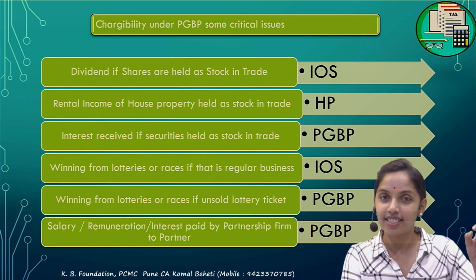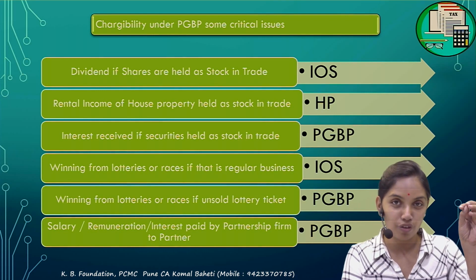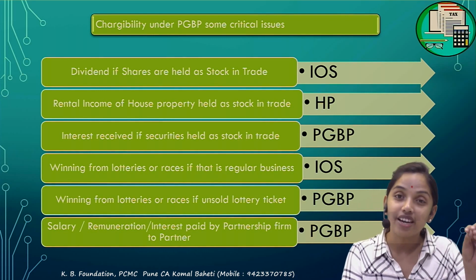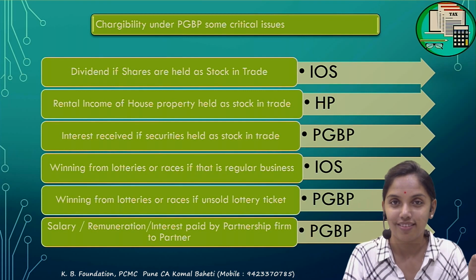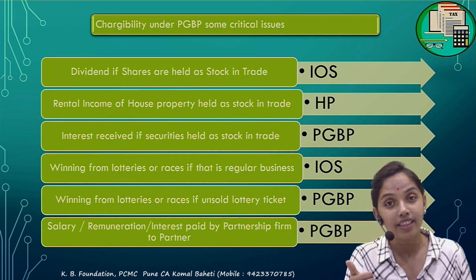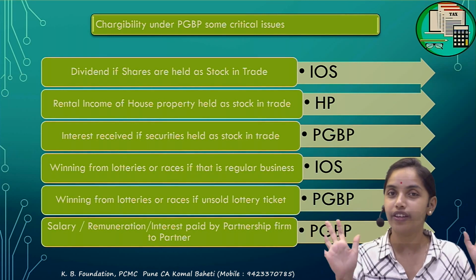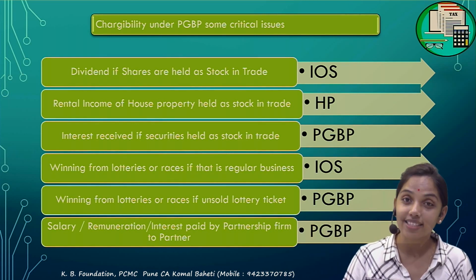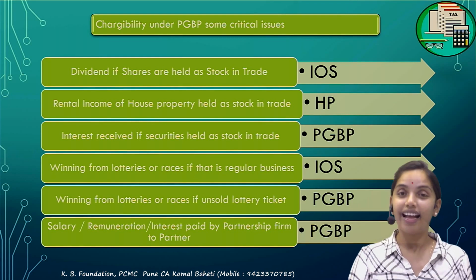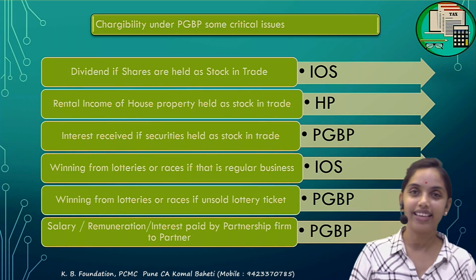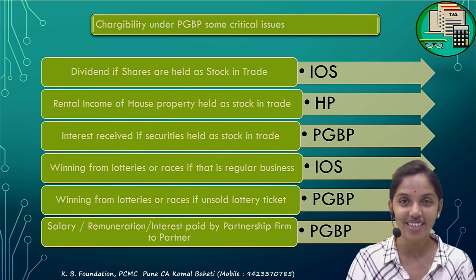If the expenditure is, he had given a remuneration of 50,000 but allowed under section 40B is 40,000, correct. So what will be the income in the partner's hand? 40,000. As much as the expense for the firm, that much is the income for the partner. It's very clear, correct? And that is to be taxable under the PGBP. Are you clear with the chargeability? Yeah, all these examples are very interesting.